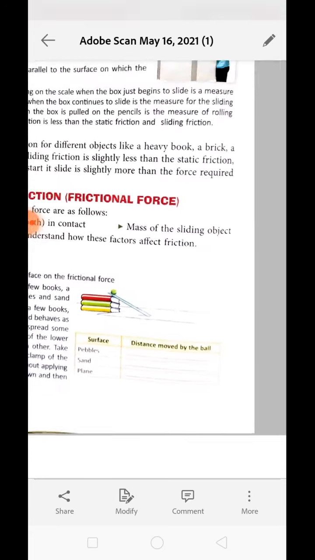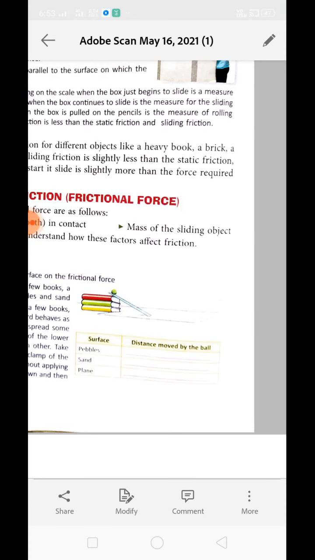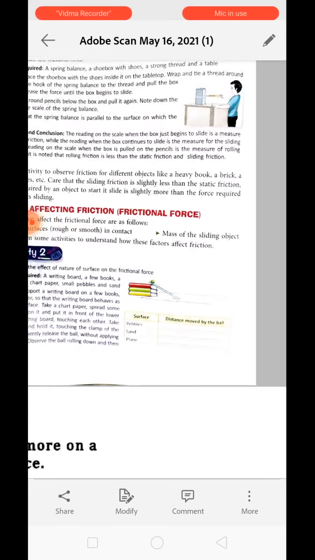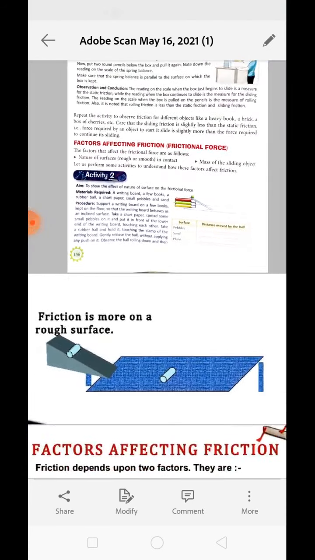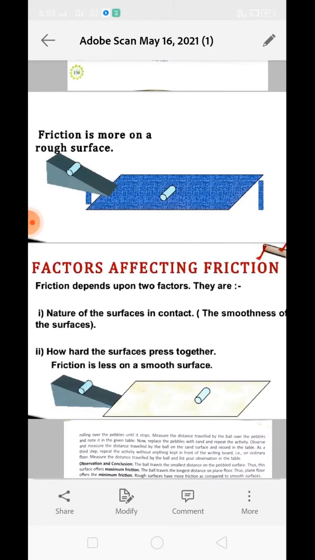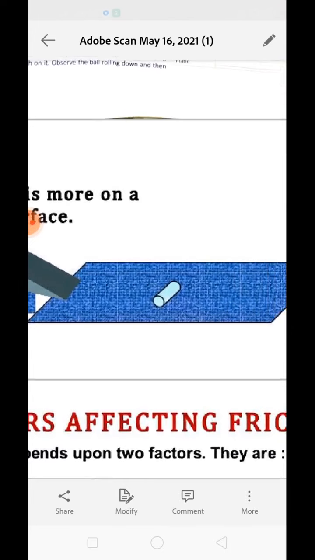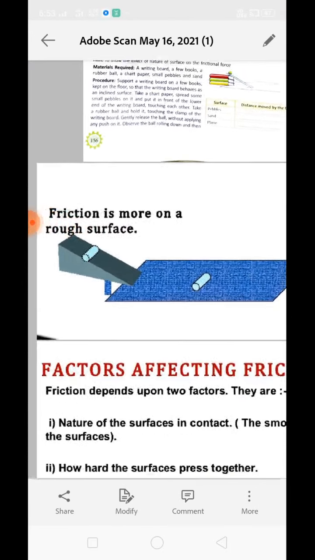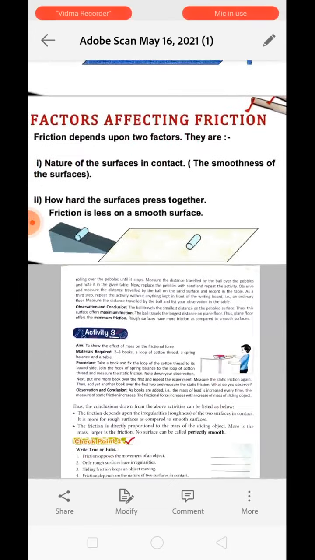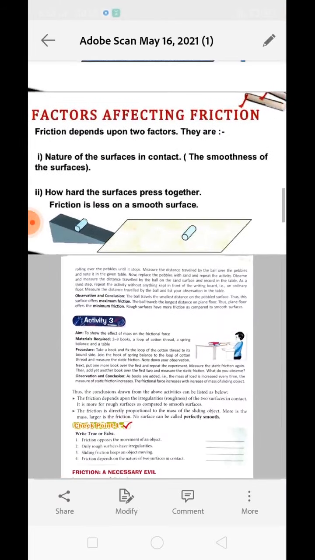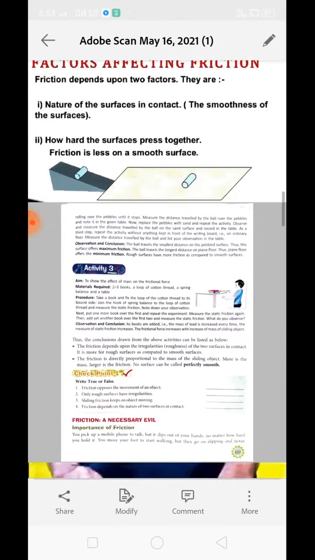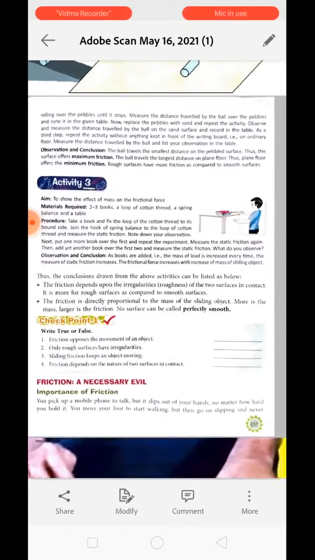If the surface is smooth, then small friction will be applied. Now, activity number 3, to prove that mass of the object affects. See over here, the rollers are rolling on the rough surface, so it travels less distance, whereas if the rollers are rolling on the smooth surface, it travels a larger distance. Understand?